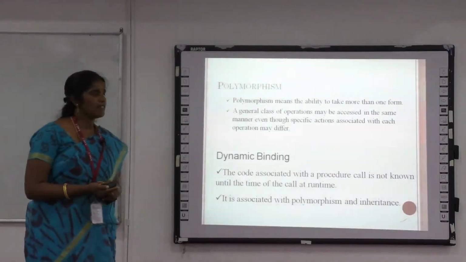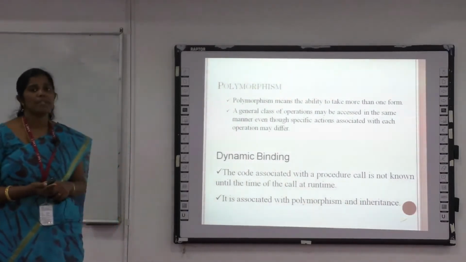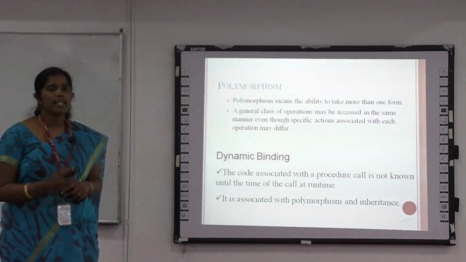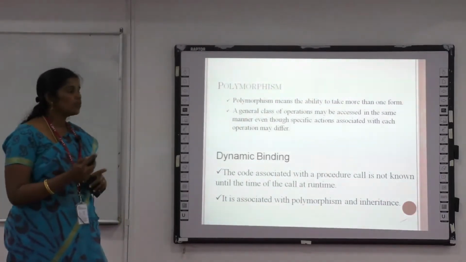Then polymorphism. What is polymorphism? Polymorphism is the ability to take more than one form.